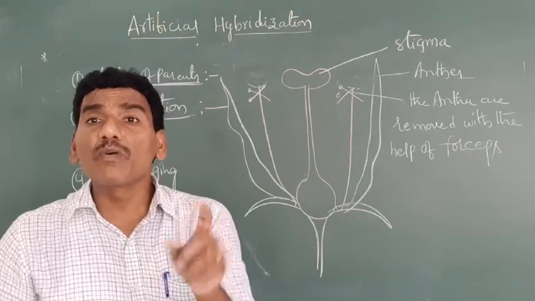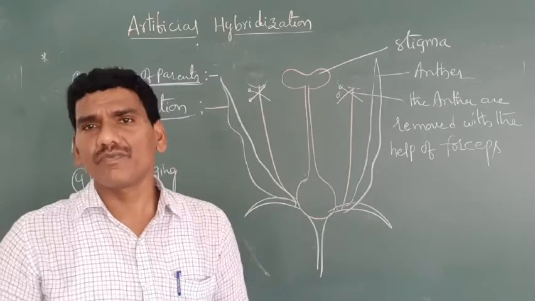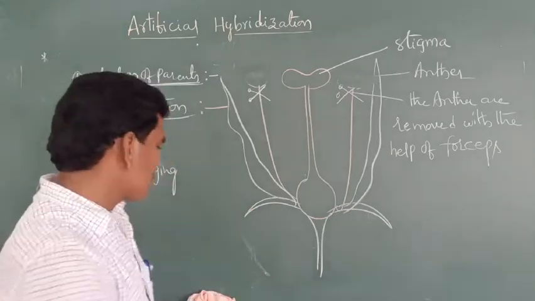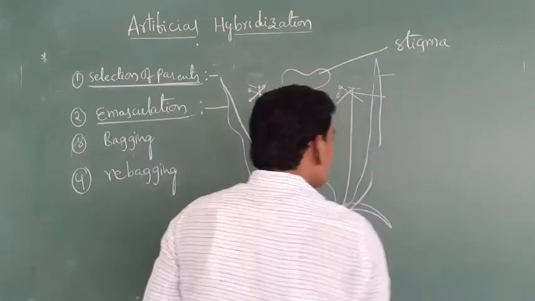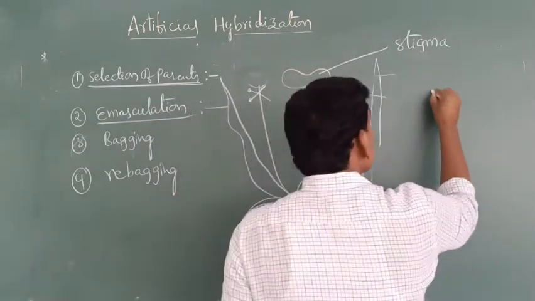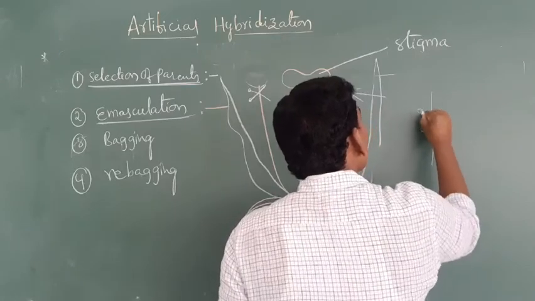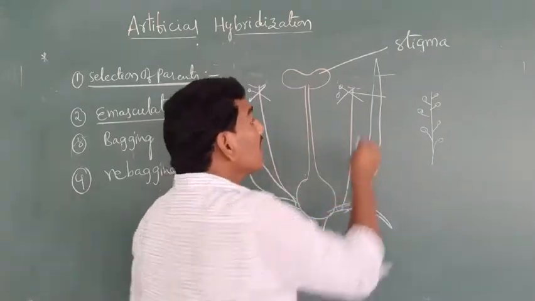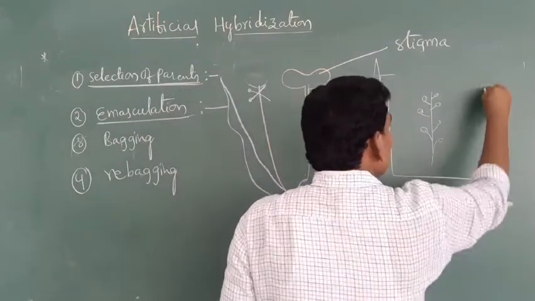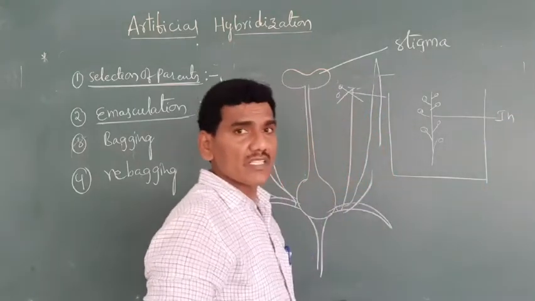In that small flower, how do we remove the anther from the bisexual flower? When the flowers are small, the whole inflorescence is used. This is the inflorescence.